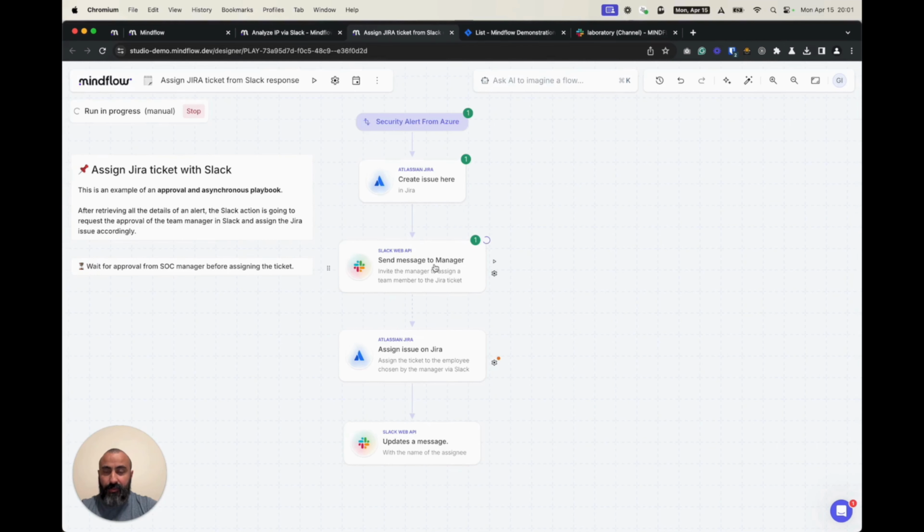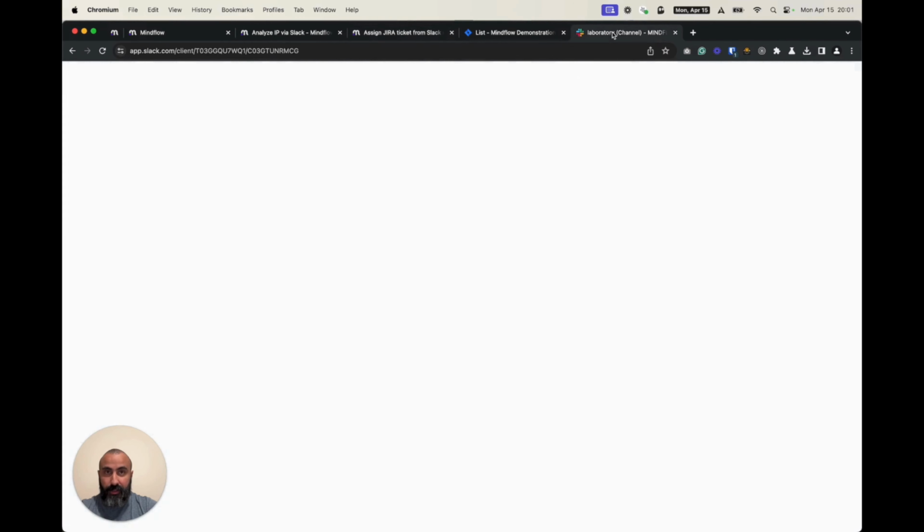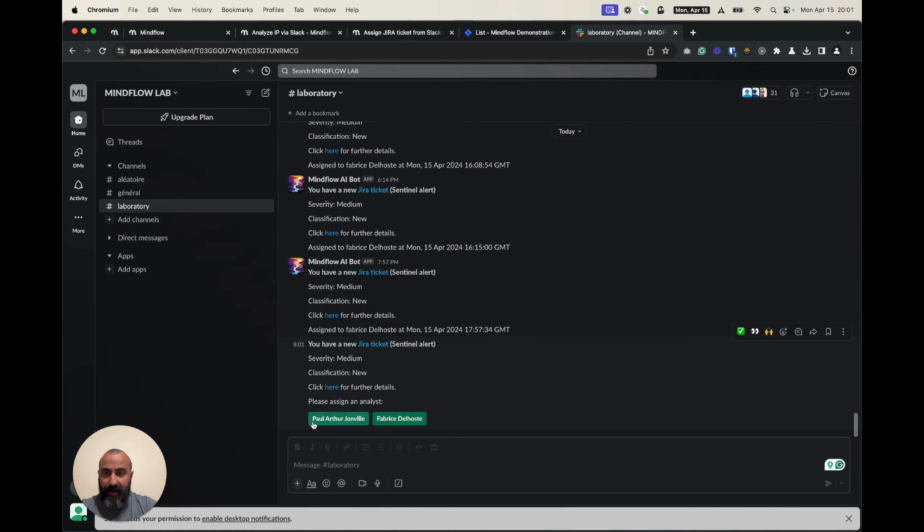In this step here, we're waiting for the manager's approval. That's why we have an asynchronous playbook, symbolized by the dotted arrow that is here. In our laboratory, we have a message that is coming in, for which we can choose to whom to assign the ticket.